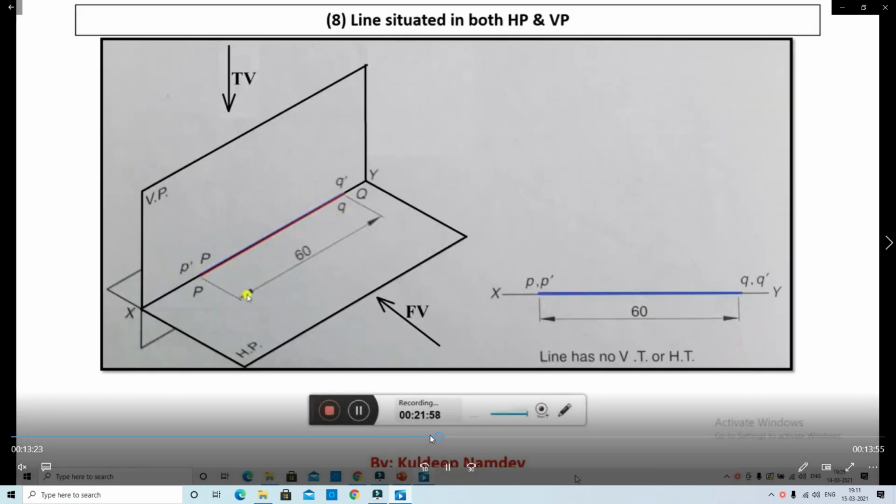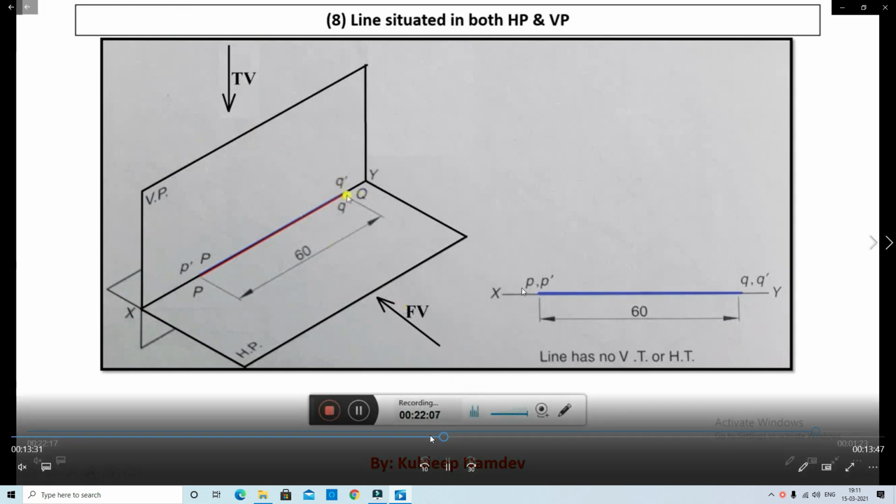Next case, the line is situated in both HP and VP. We observe the vertical plane or horizontal plane. The line is situated in both HP and VP. That means that is the reference line XY.